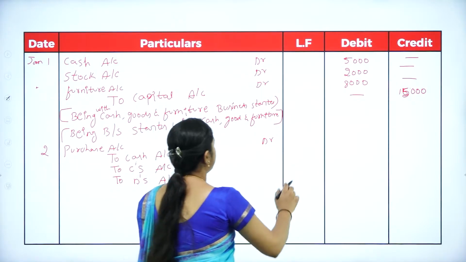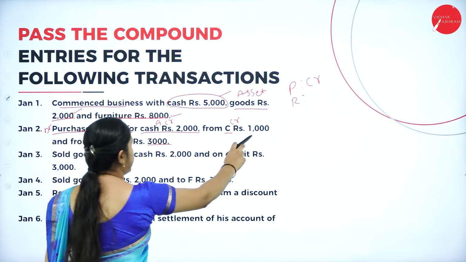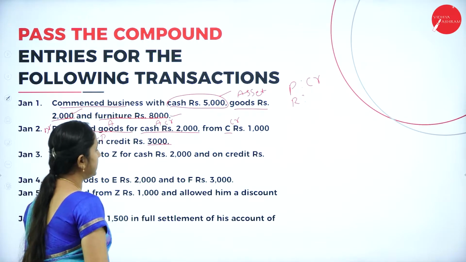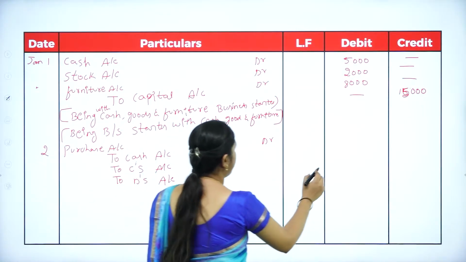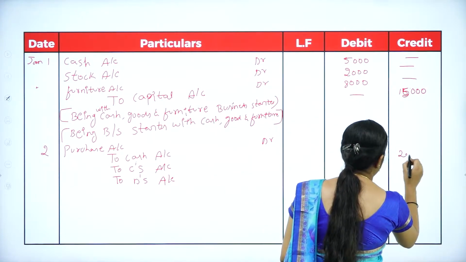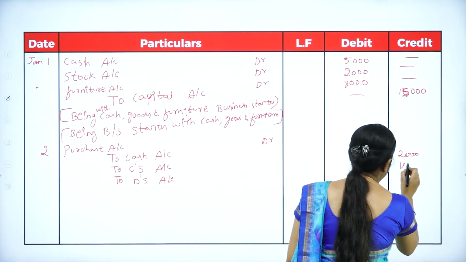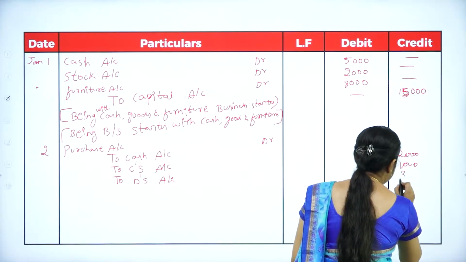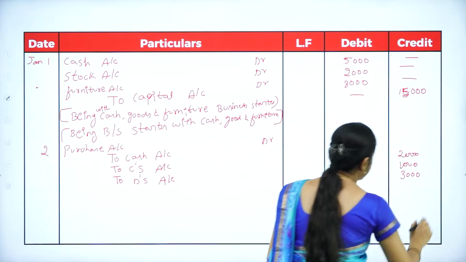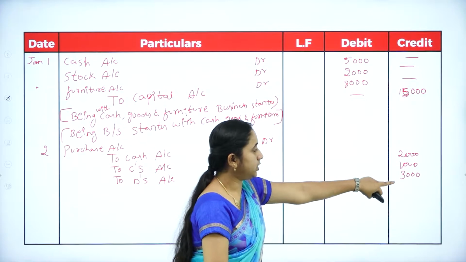Purchase for cash rupees 2,000 and C 1,000 and D 3,000. You need to credit cash of rupees 2000 and from C 1000 and from D 3000. So the total purchase amount is 2000, 1000, 3000.